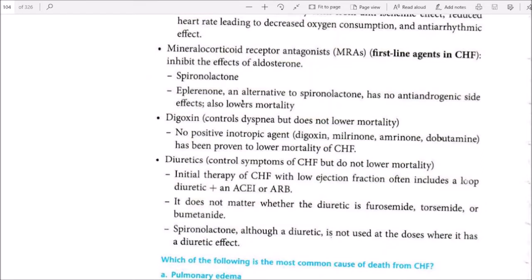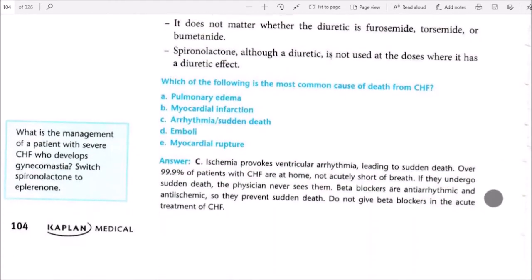Treatment of CHF with low ejection fraction often includes a loop diuretic plus an ACE inhibitor or ARB. It does not matter whether the diuretic is furosemide, torsemide, or bumetanide. Spironolactone is used at doses where it does not have a diuretic effect. Arrhythmia and sudden death is the most common cause of death from CHF. Ischemia provokes ventricular arrhythmia, leading to sudden death.